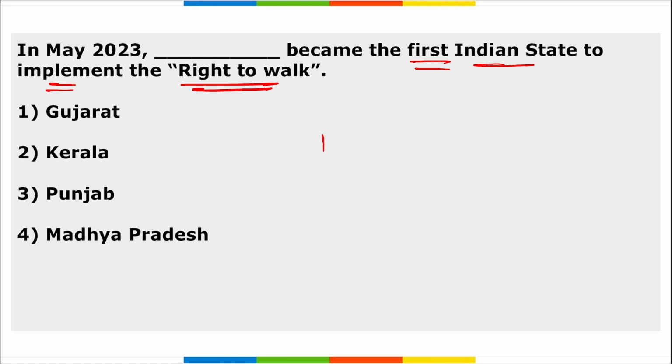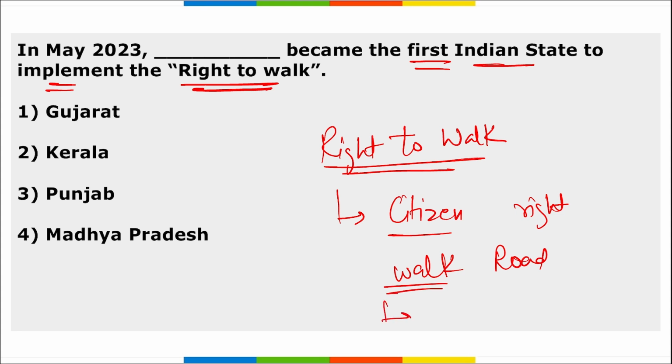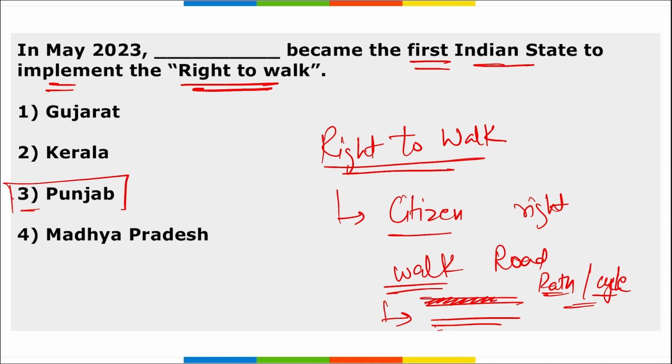Next, which state became the first Indian state to implement the right to walk? As the name suggests, citizens of that particular state should have the right to walk alongside the road, and because of that, the state authorized the various authorities in that local area to develop paths for pedestrians to walk as well as for people to ride bicycles. So this state is Punjab. Right to walk was implemented in Punjab, and it became the first state.